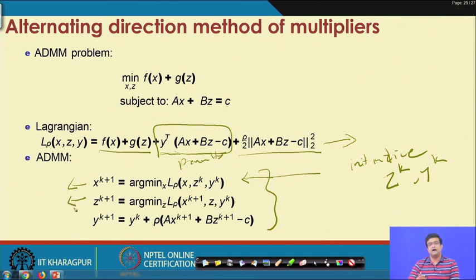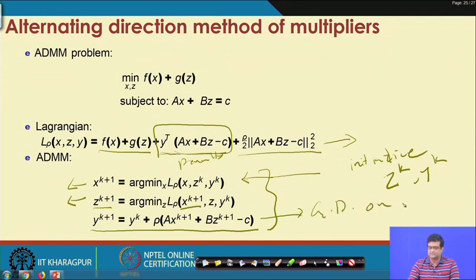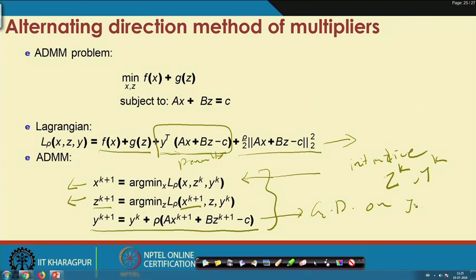So, there is an update ordering here. First you solve for x and get x k plus 1, then you plug x k plus 1 into this Lagrangian and solve for z, all the while keeping y the same. And then you do gradient descent on the Lagrange multipliers, on y. This is your ADMM algorithm, called the alternating direction method of multipliers.